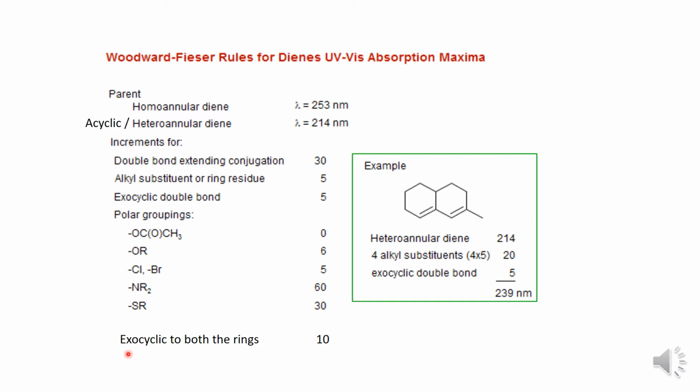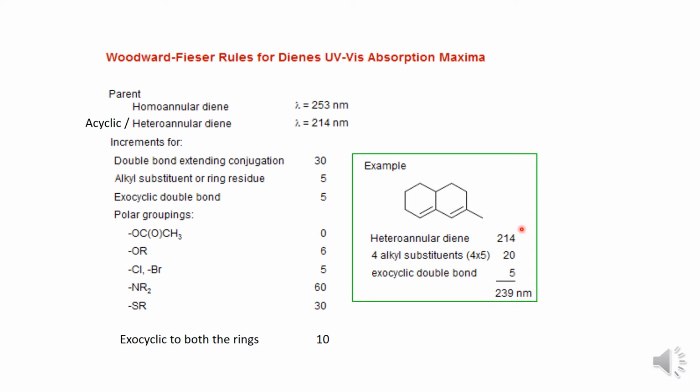Suppose there are also compounds where an exocyclic double bond is present, but it is exocyclic to both the rings simultaneously. In this situation, we should add 10 nanometer to the basic value. So here one example is given. Actually, this example is there, but we will not get a clear idea. We will see the clearer concepts of all these things in the later slides. So here, suppose this compound is there, and by using Woodward-Fieser rules, we can calculate the lambda max value for that compound.